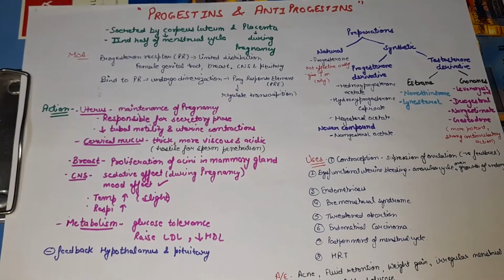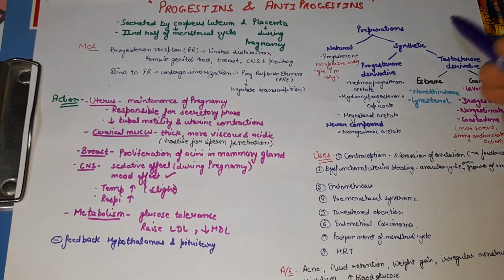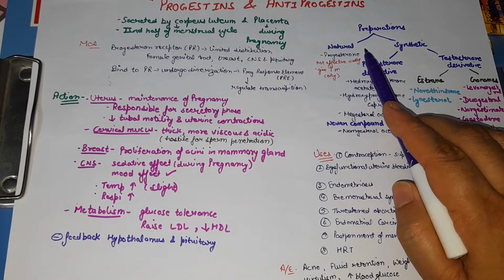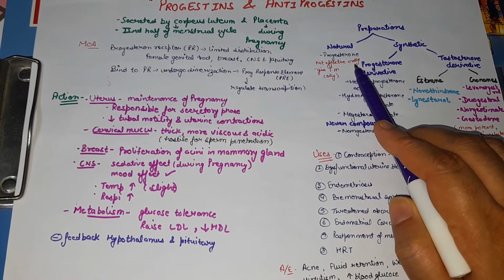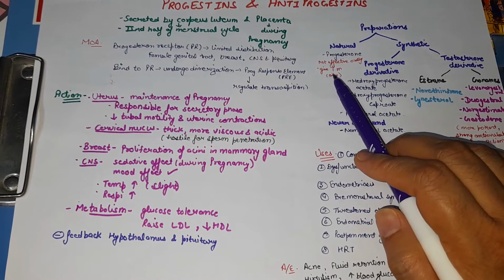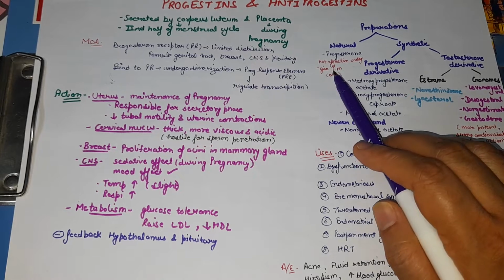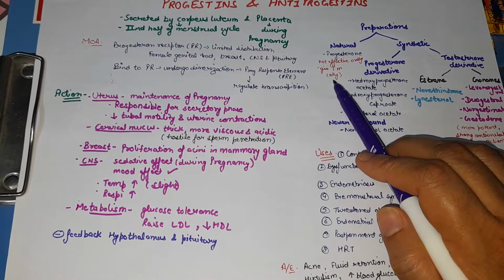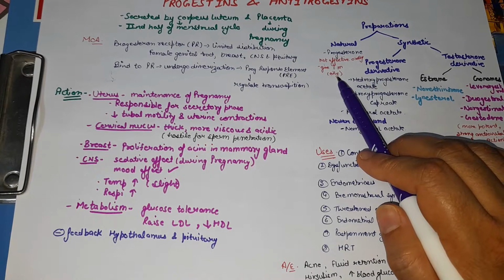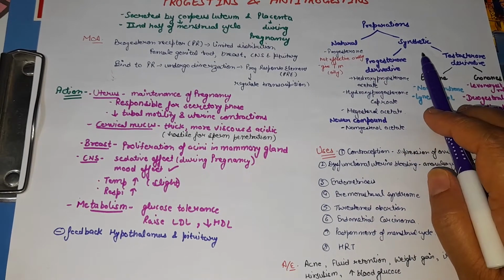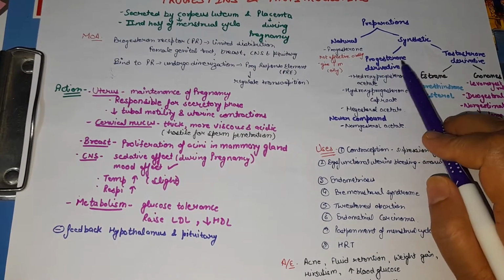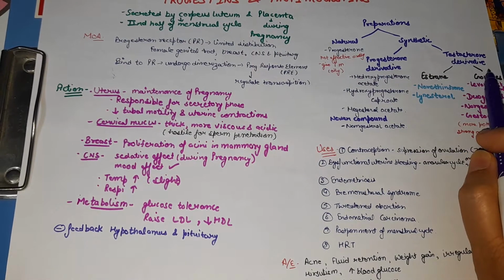So what are the preparations of progestin available? Progestin preparations are either natural or synthetic. The natural preparation is progesterone. It is not effective orally, so it is given as an intramuscular injection, and it is an oily suspension. As it is given by injection, it is painful, and it also causes lipodystrophy at the site of injection. Next, the synthetic preparations can be given orally. They are again divided into progesterone derivatives and testosterone derivatives.